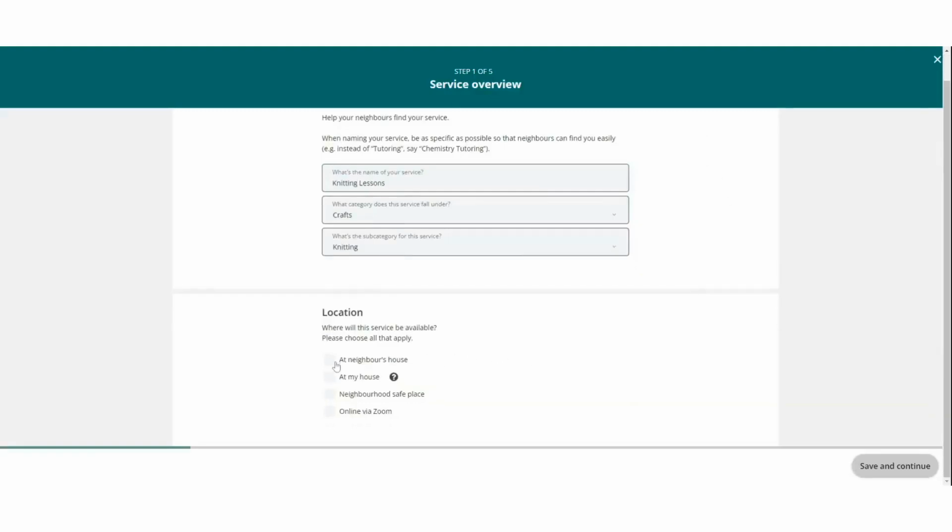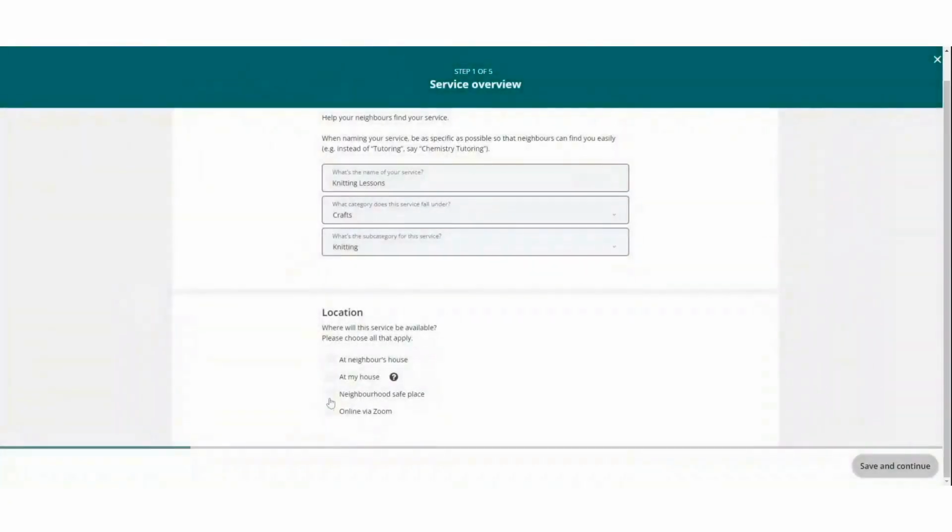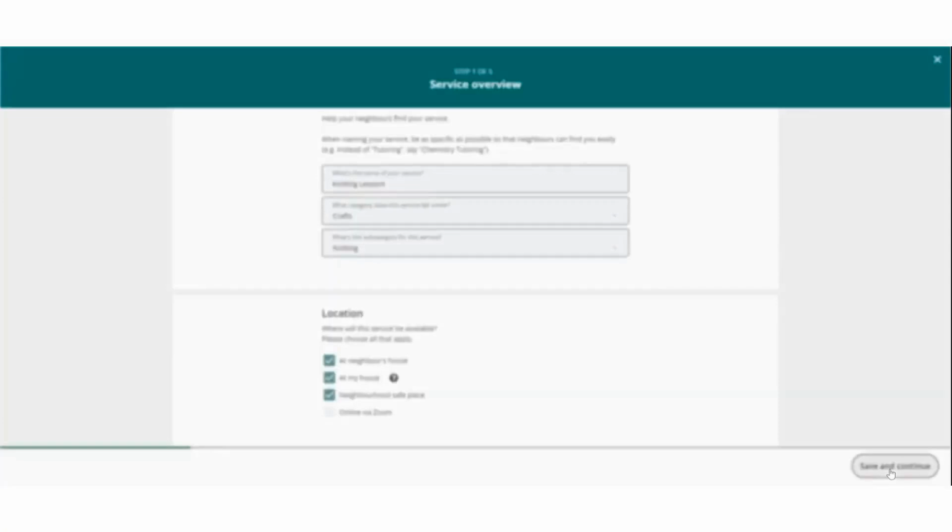I can have this at any or all of these locations. If I choose to have it at my home, address will be shared with my neighbors, so just be aware of that. I'm happy to have it at any of these three places. I'll save and continue.